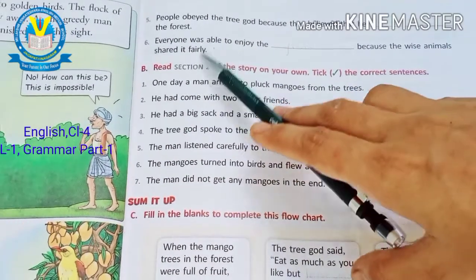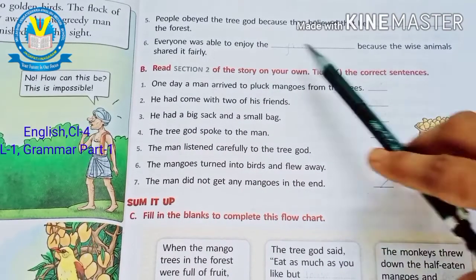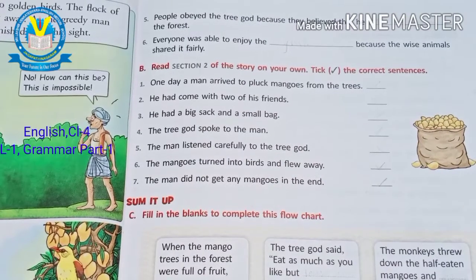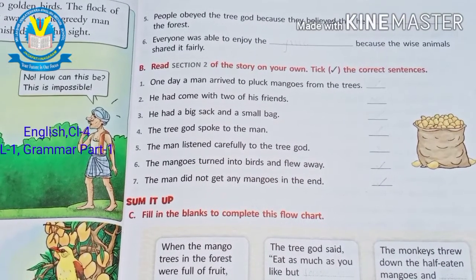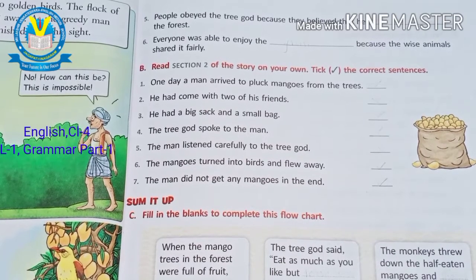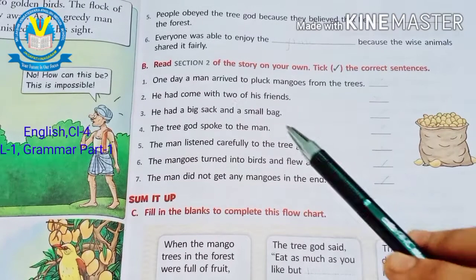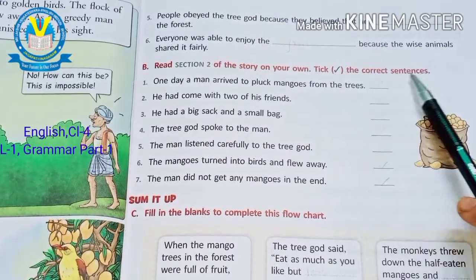And the next one, everyone was able to enjoy the dash because the wise animals shared it fairly. What were the people able to enjoy? The mango fruit, the people were able to enjoy it. And the next one is, read section 2 of the story on your own and tick the correct sentences.